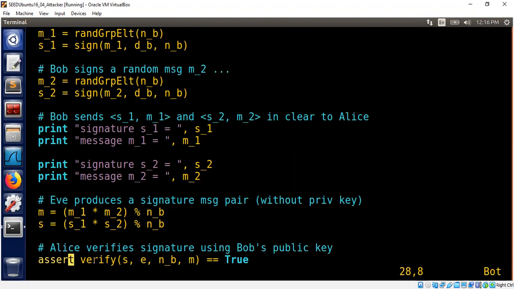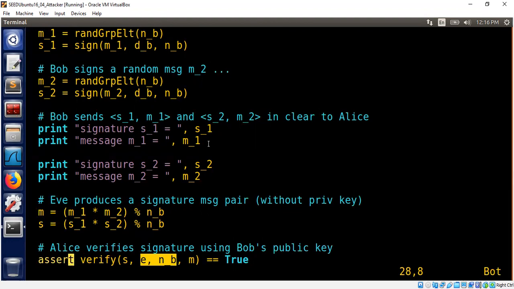Remember, Alice is verifying using Bob's public key. This is Bob's public key parameters, E and NB. What is interesting here is that Eve is able to find a new message-signature pair. Why is the verification successful? What is the reasoning behind it?